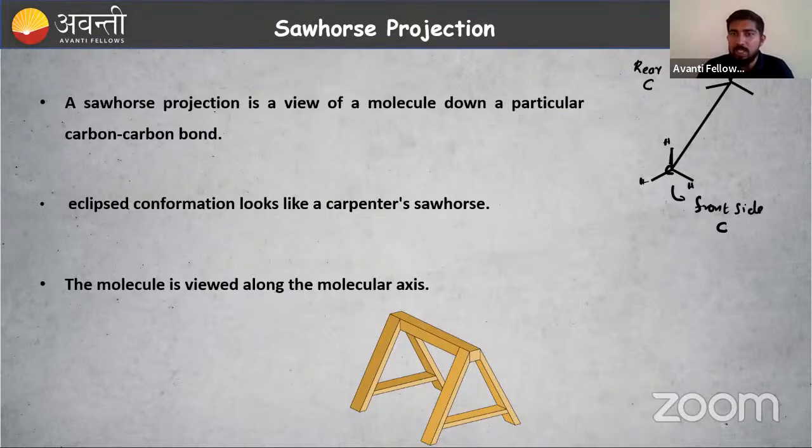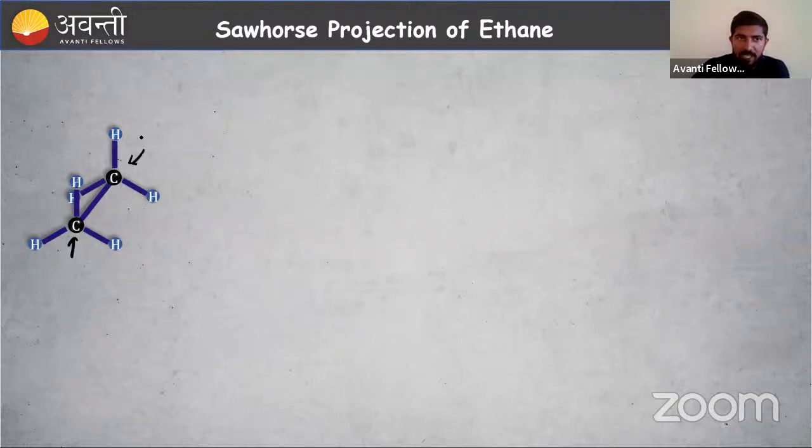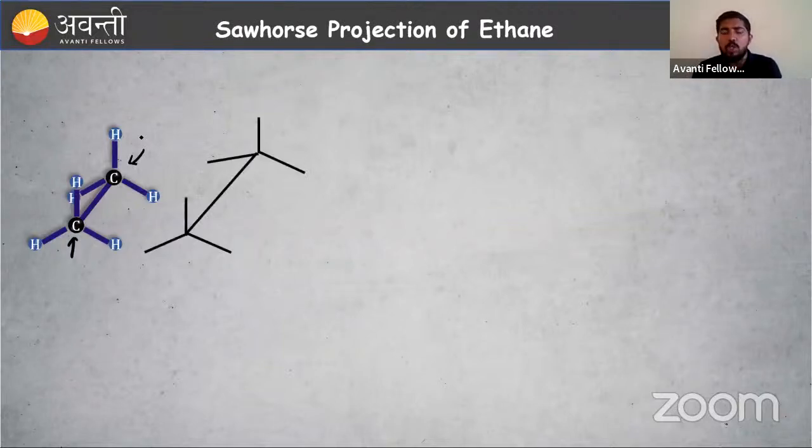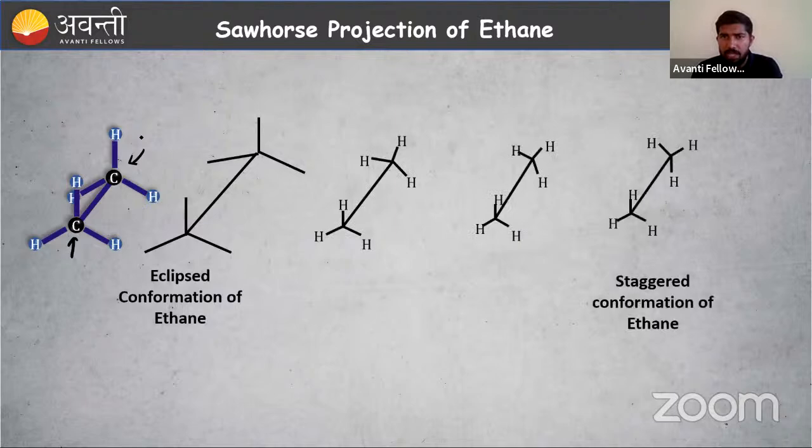Then three carbon-hydrogen bonds on the front side, three carbon-hydrogen bonds on the back side. So they are eclipsed, right? That is our Sawhorse projection of ethane. This is our front side carbon, then three carbon-hydrogen bonds. This is our back side carbon. They are just behind each one, right? Eclipsed. So this is the representation of the eclipsed conformation of ethane.